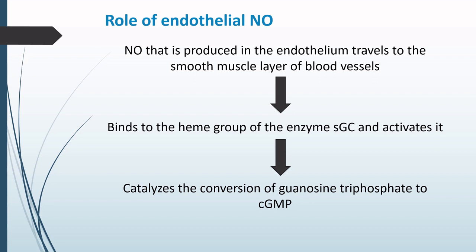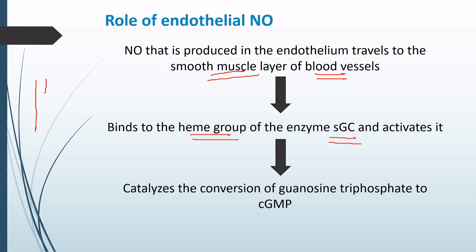Now this endothelial nitric oxide that is produced in the endothelium travels to the smooth muscle layer of the blood vessels. Once it reaches the smooth muscle layer, it binds to the heme group of the enzyme known as soluble guanylyl cyclase.